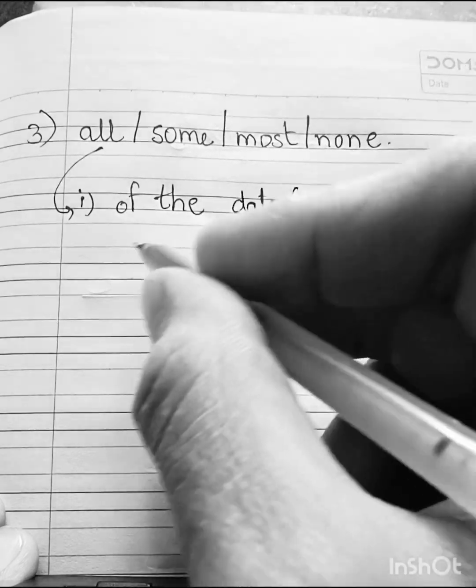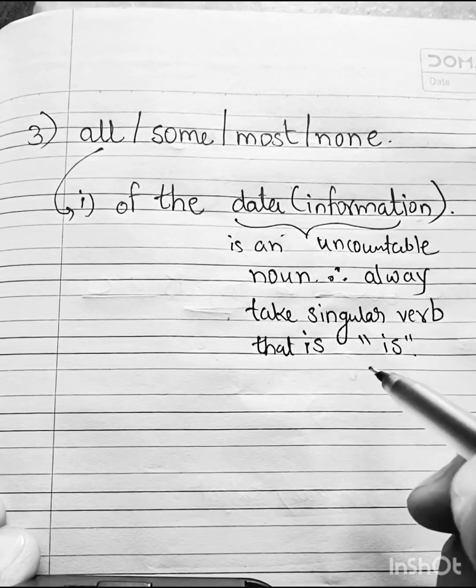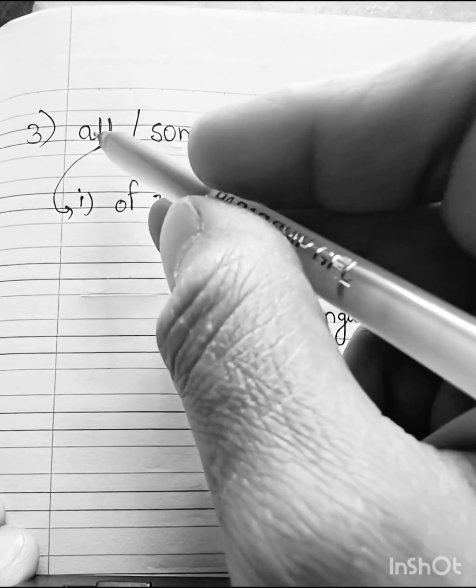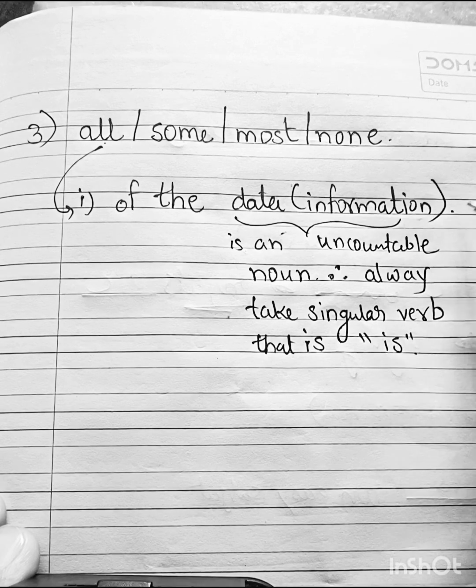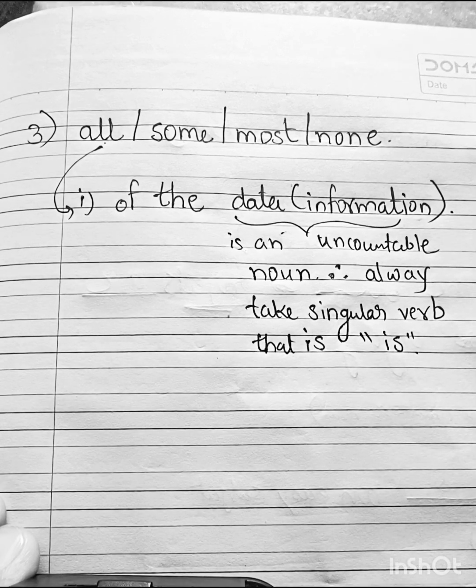Whenever there is an uncountable noun, we use is. For example, all of the data or information is correct.